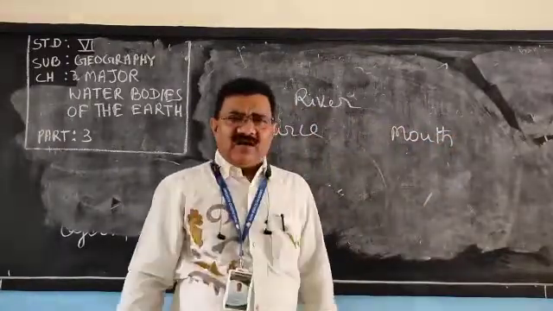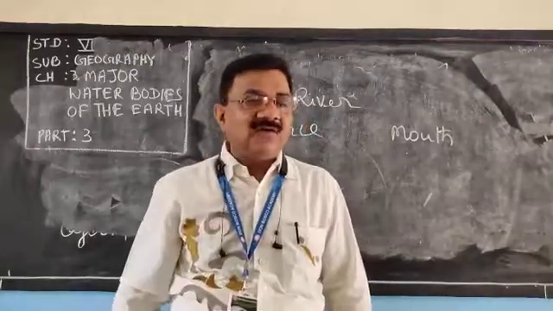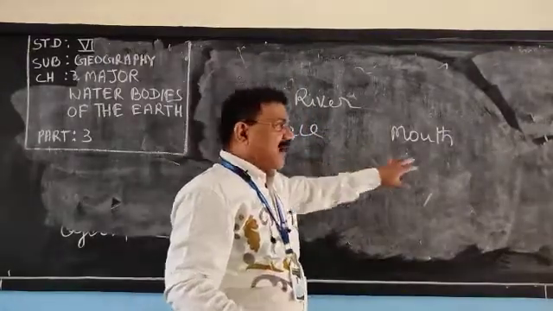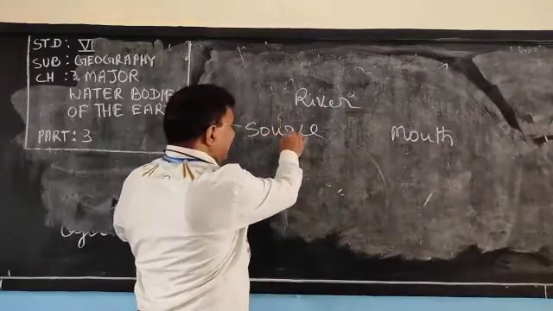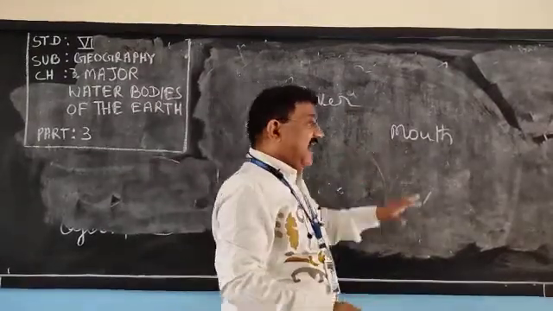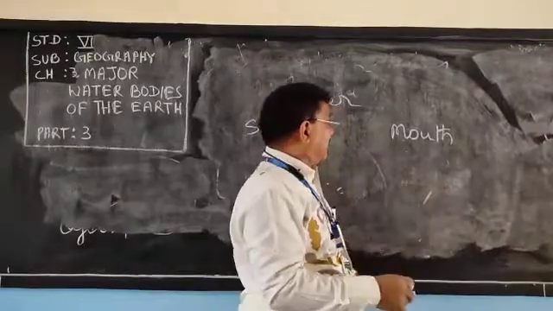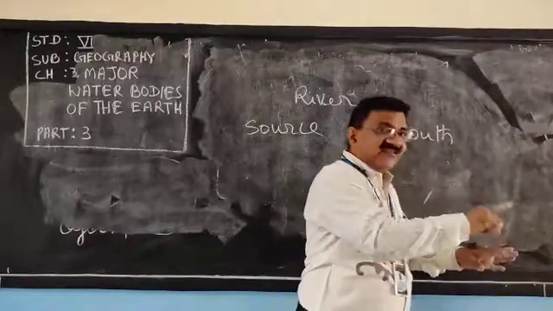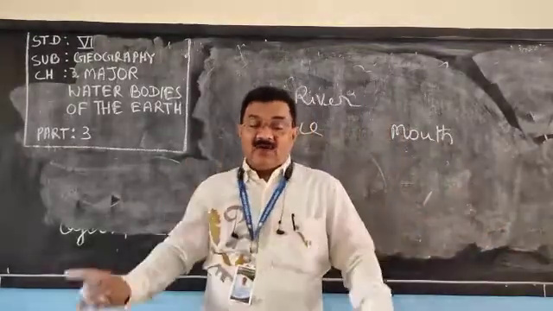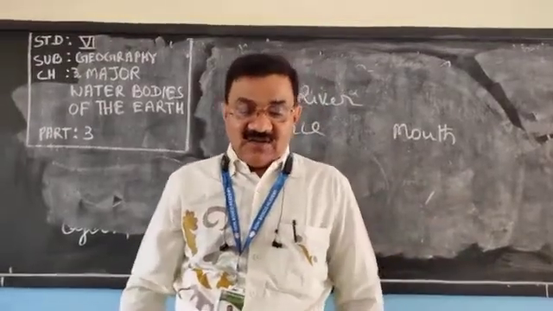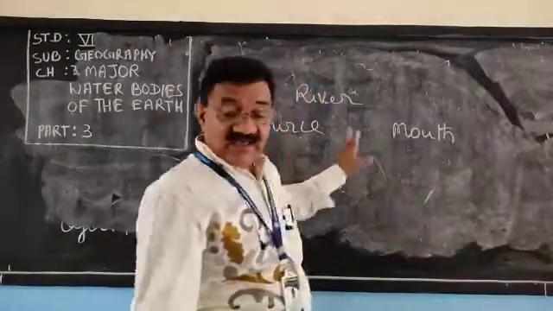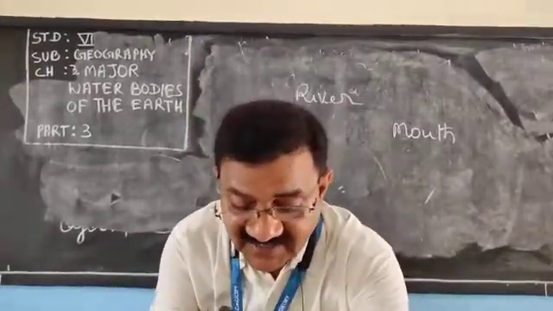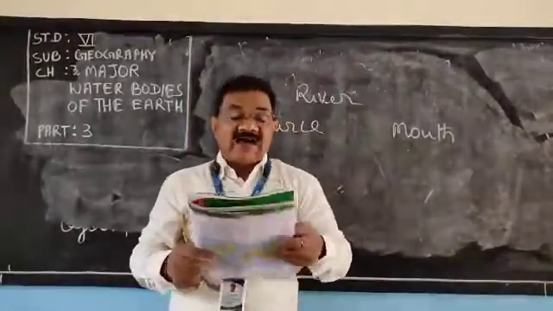Mouth of river you have heard. I am talking about the mouth of the river. Means from where the river comes out, that is source. And the last part of the river where it goes to the sea is the mouth. Understood or not? So, River Mackenzie, source is Great Slave Lake, mouth is Arctic Ocean.